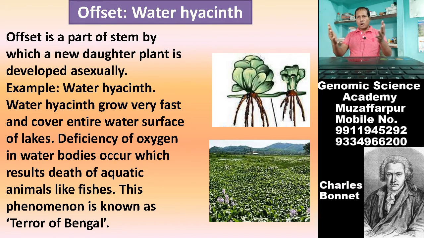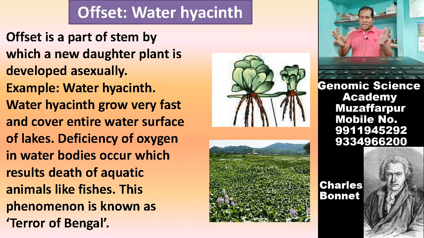Wherever water bodies are present, for example, a lake or a river or any other place where a reservoir of water is present, offset, that is the water hyacinth, grows very fast and populates densely.